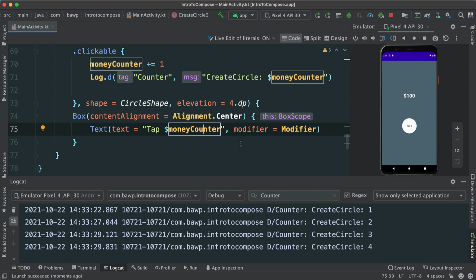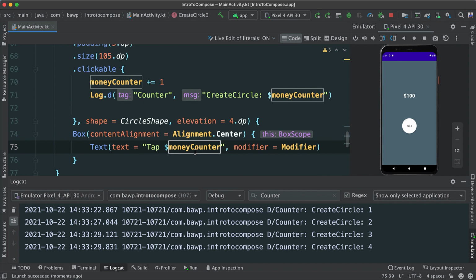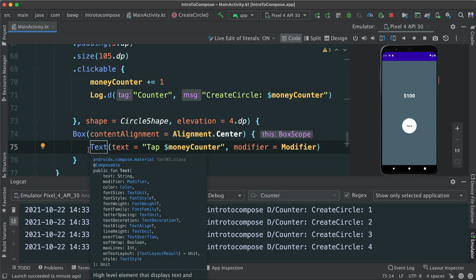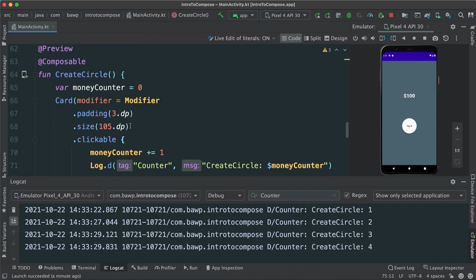What is happening here? Well, this is an important concept that we really need to understand in Compose: in order for us to see changes in our text here, or in any other composable function, as you see here, this is not going to do it.